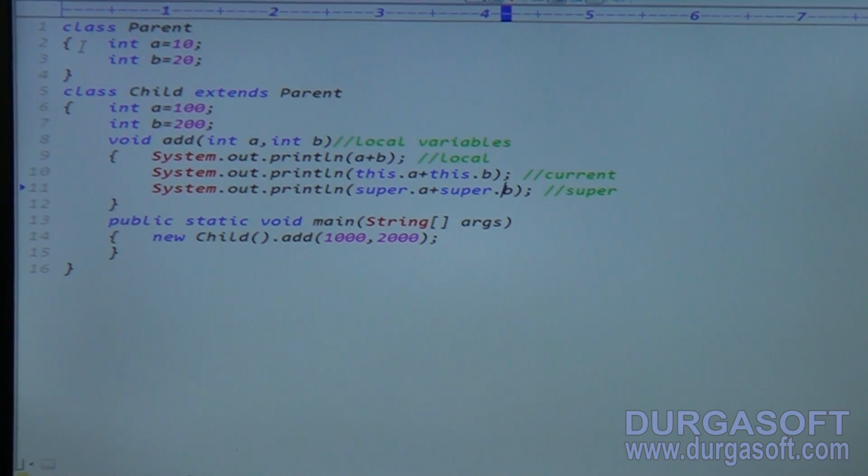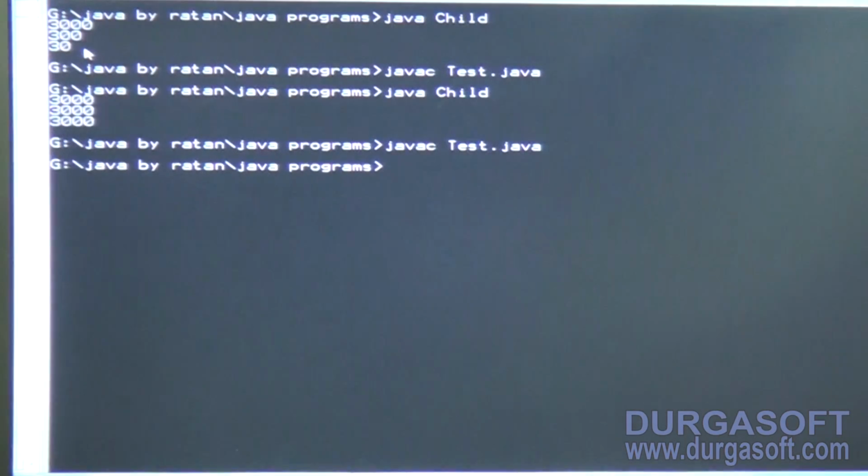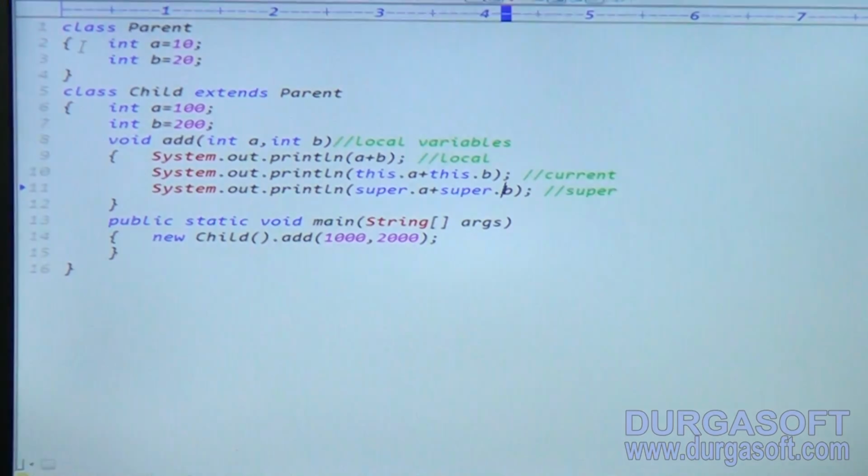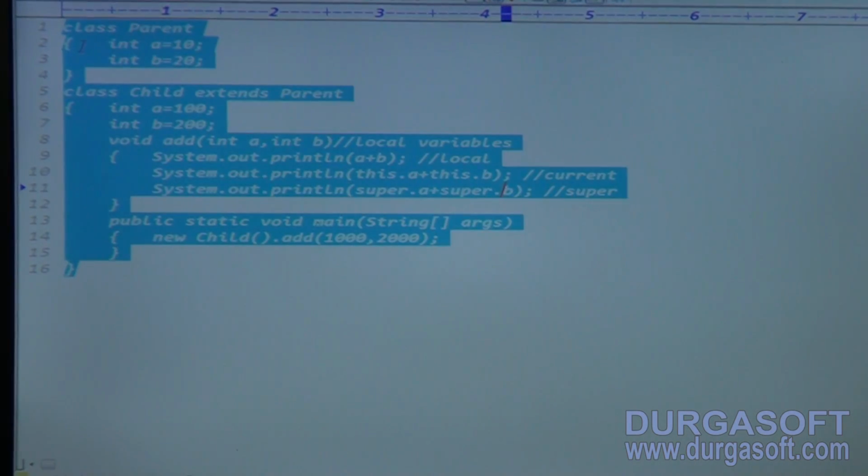Ratan, if the names are different, like x, y, i, j, a, b, then the this keyword is not required, and the super keyword is not required. If the names are the same, like a b, a b, a b, three names the same, then in that situation only use this dot a, this dot b, super dot a, super dot b. Now control S, save this application, code is compiled, execute it. 3330. A little bit important example.